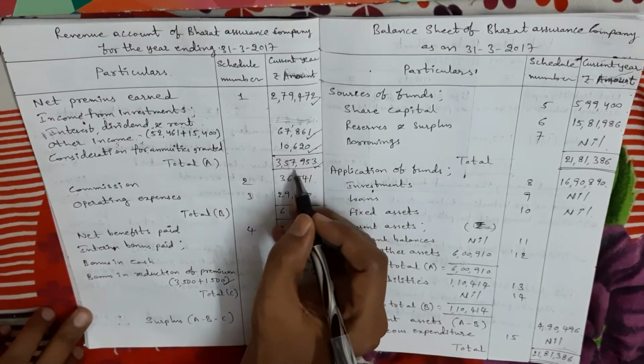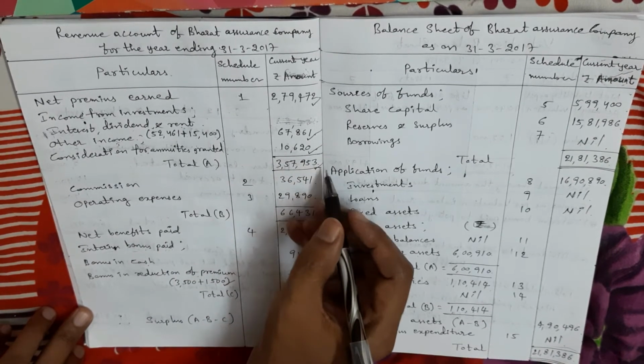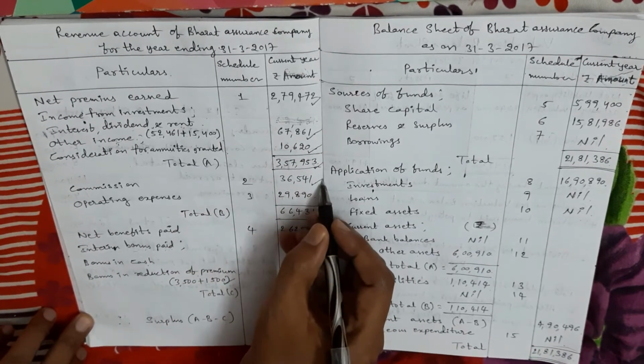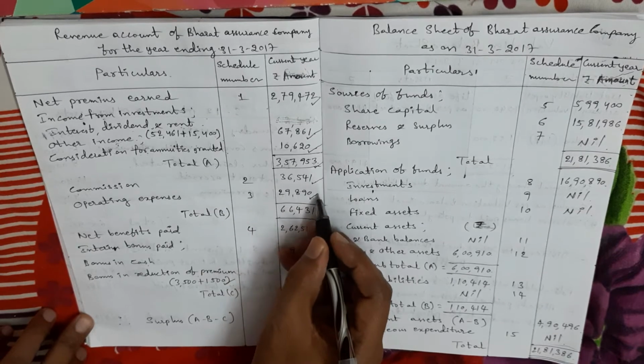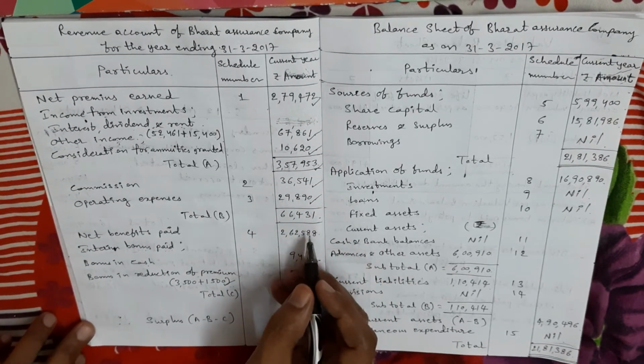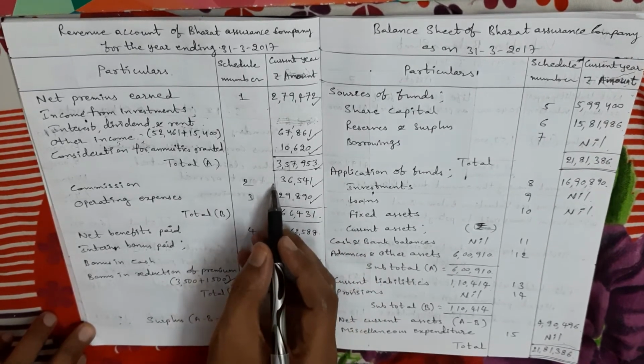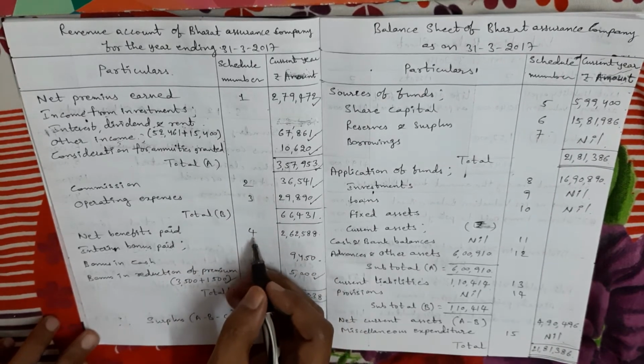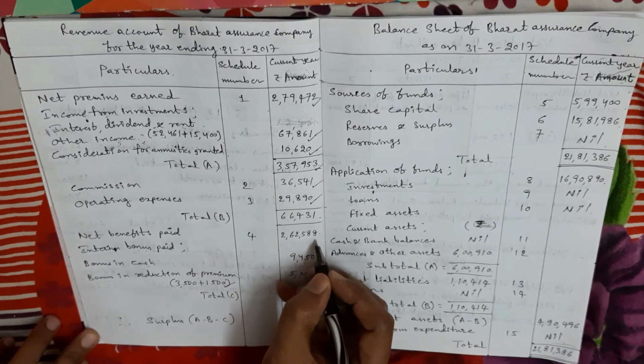So total income is 3,57,953. Next we take expenditure. According to schedule number 2, we take commission. Schedule number 3, total operating expenses. Next, by adding schedule number 2 and 3, we get total B amount. Next, we take schedule number 4 total, that is net benefits paid.